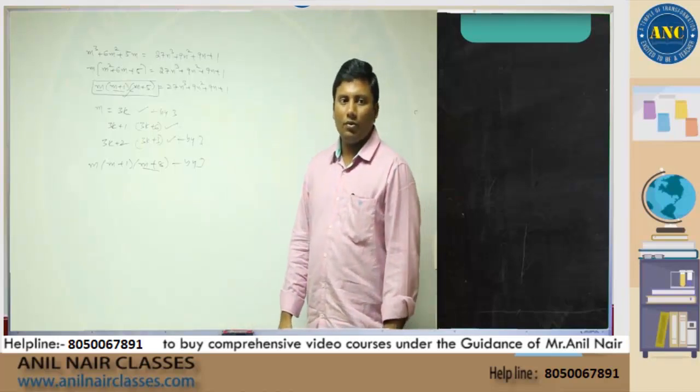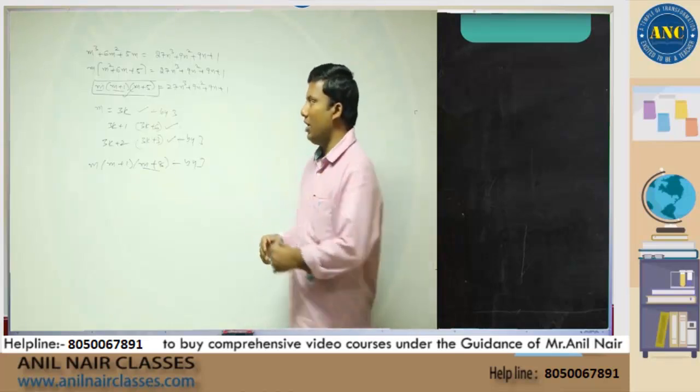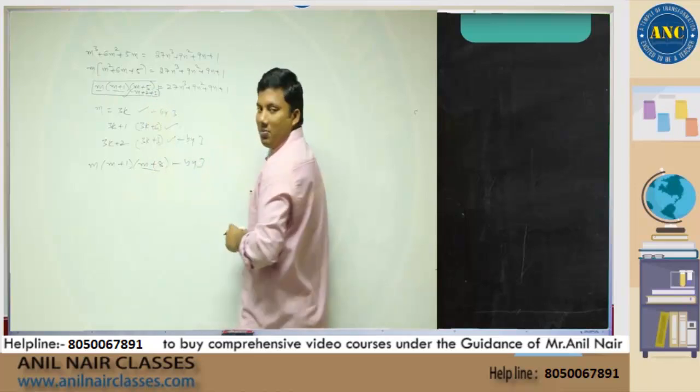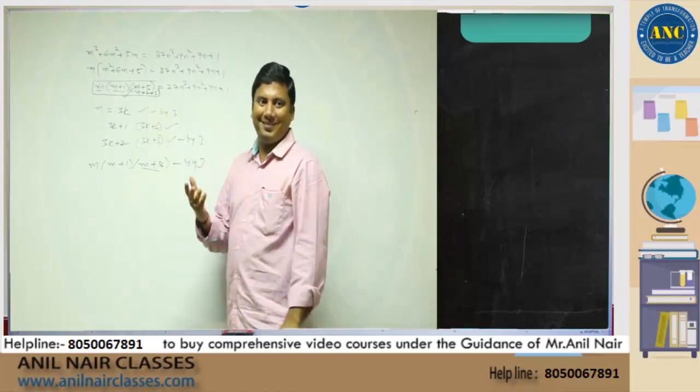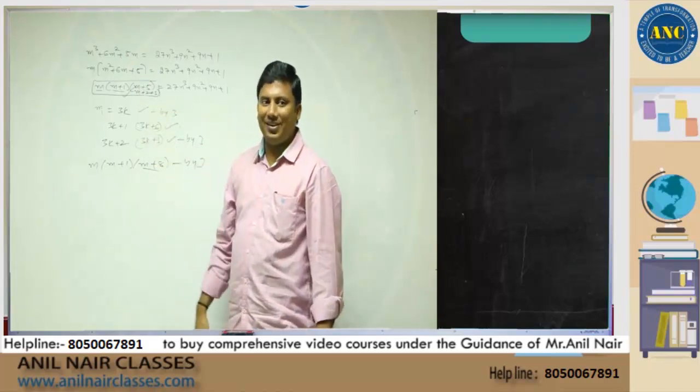But they are not consecutive. No, m plus 1. Instead of m plus 2, I am writing it as m plus 2 plus 3. m plus 1, m plus 2 plus 3 into. 3 into anything is anyway divisible by 3.